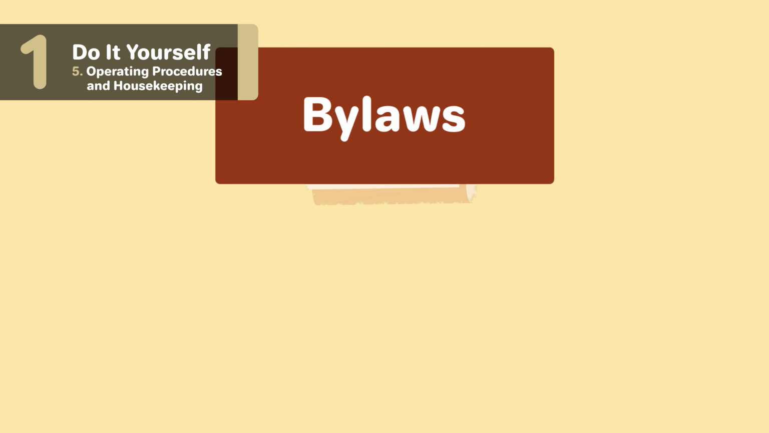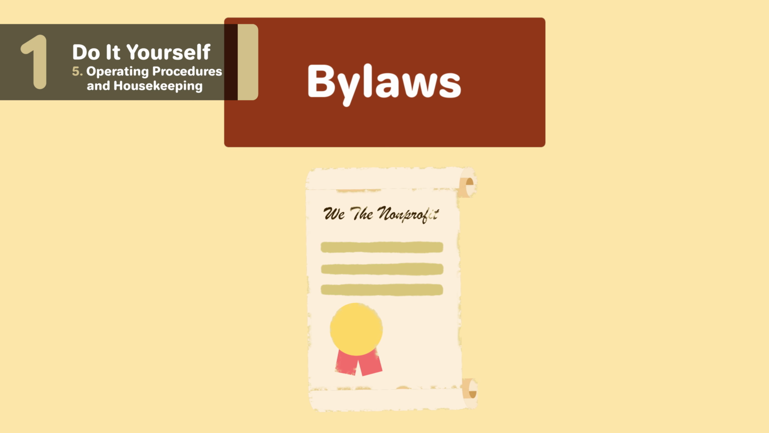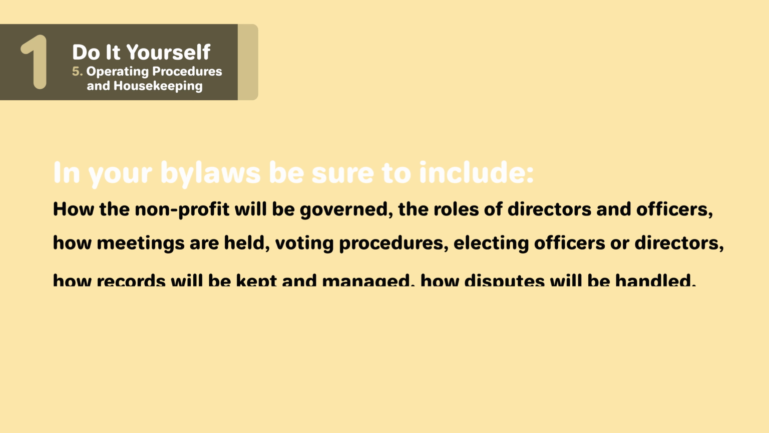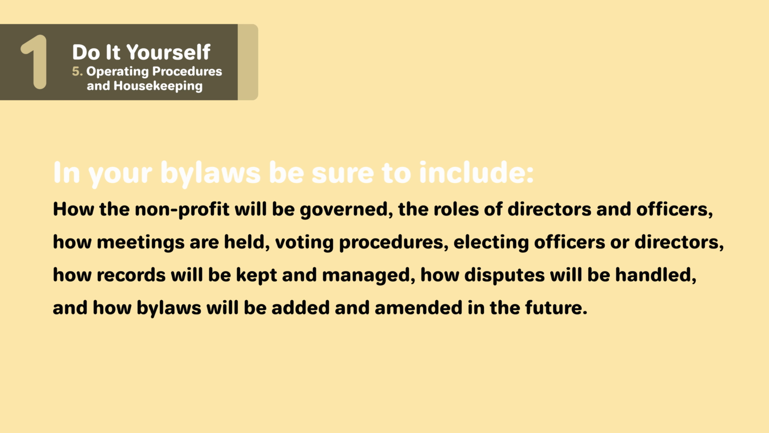Your bylaws are the rules that determine how your organization will be governed and run. You can think about it as a constitution for your nonprofit. It makes the rules and priorities clear for everyone involved. In your bylaws, be sure to include how the nonprofit will be governed, the roles of directors and officers, how